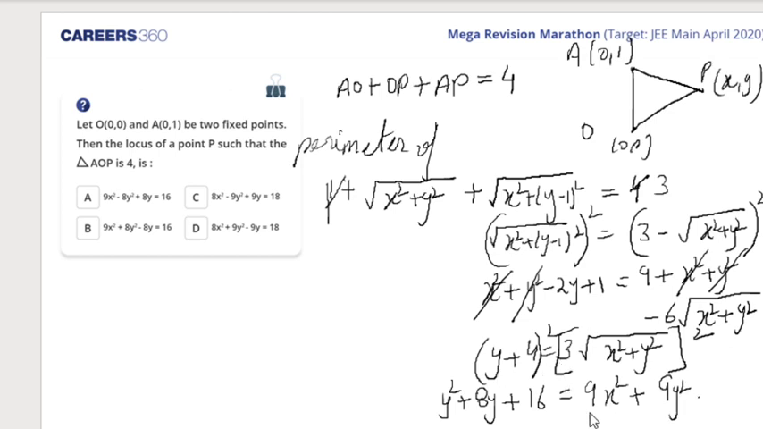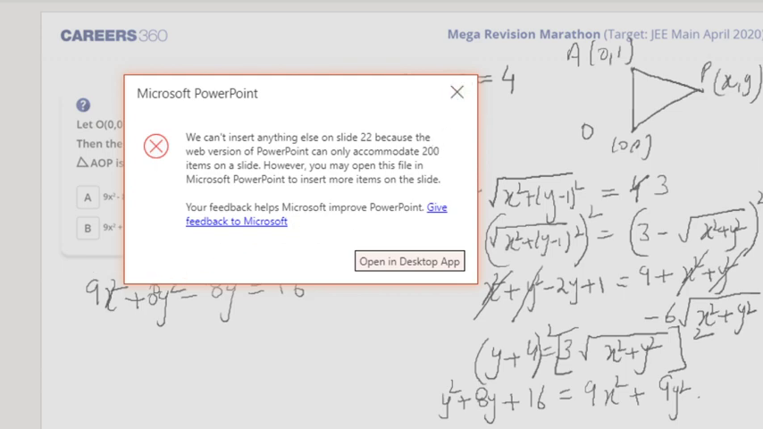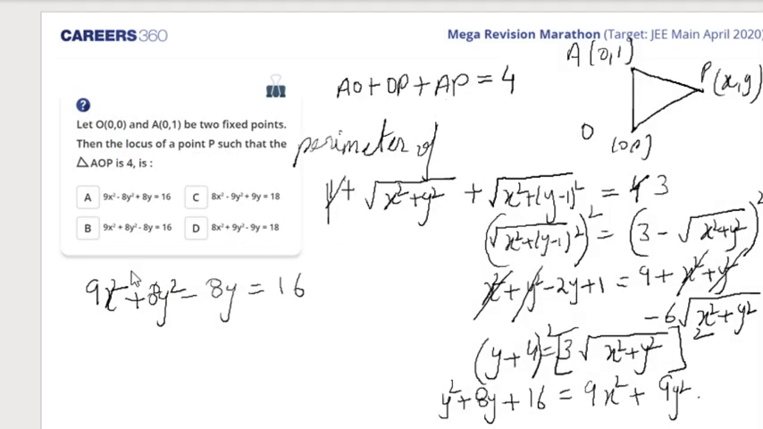So I got the locus. That is the locus, 9x square, and y square I'll take it on this side, so it will become 8y square and minus 16. Minus 8y is equal to 16. That is the answer. So that happens to be the C answer. Sorry, B. I spoke it wrong. B is the answer. Okay. So B is the right answer.